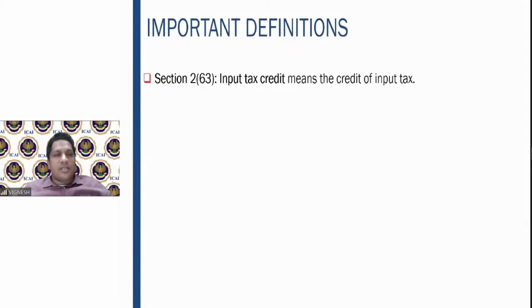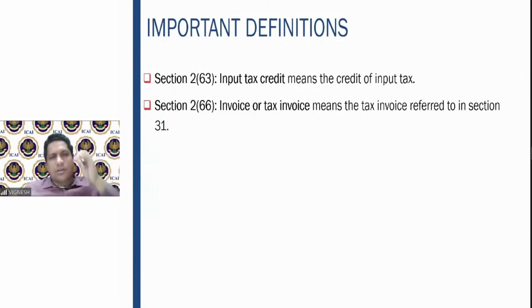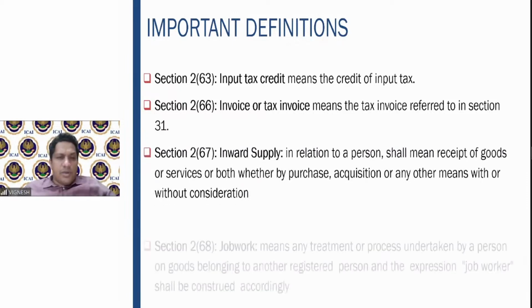Okay, 2(63) is a very simple definition. Input tax credit means the credit of input tax. What is input tax? We have seen in the previous definition. Then tax invoice or invoice means the tax invoice referred to in section 31. This section 31 you will see in great significance in time of supply chart, right? So that's also a simple definition.